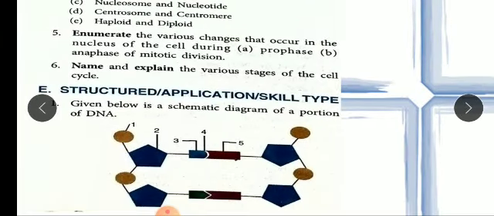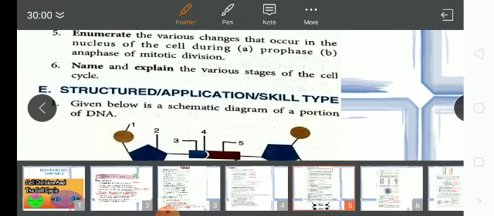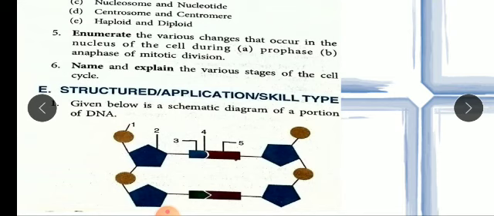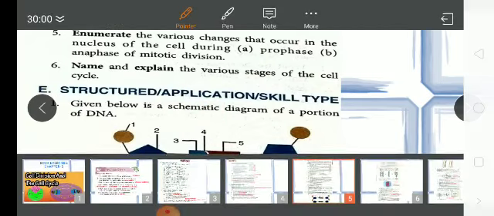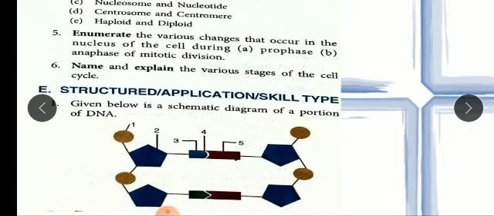Here is the phosphate group, circular, and this pentagon is the pentose sugar. This third one and the fifth one are bases, and the center, fourth one, is the hydrogen bond. They will give you different types of diagrams and ask you to label the diagram, what this picture is, what is the function of these nitrogenous bases and all. So they can ask you.